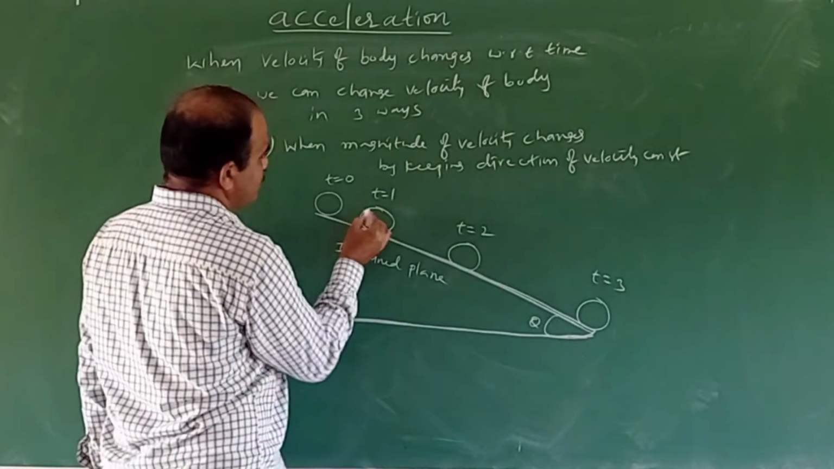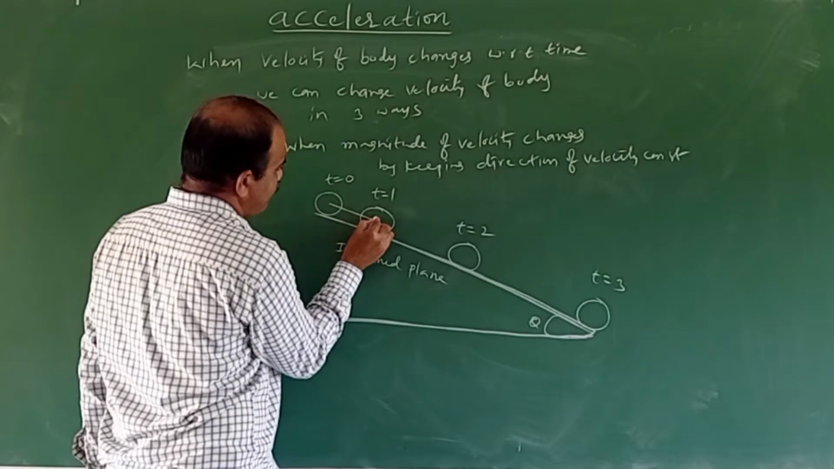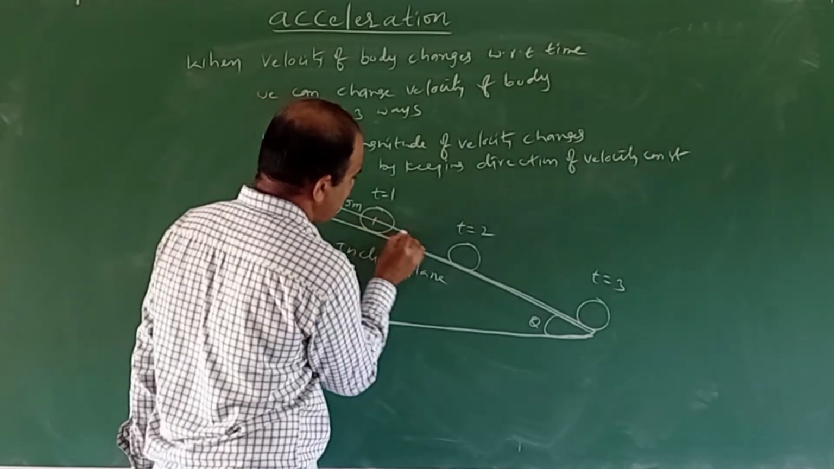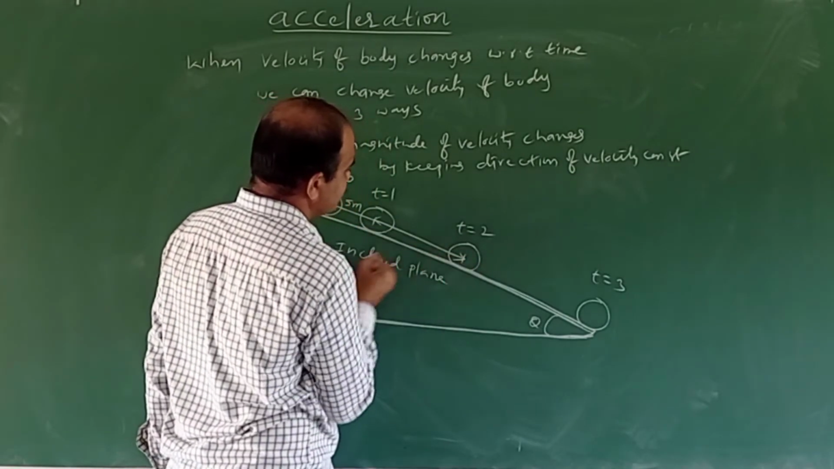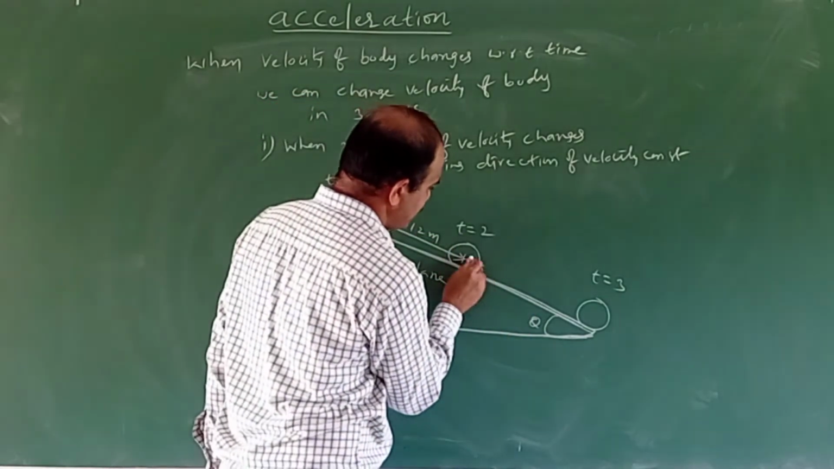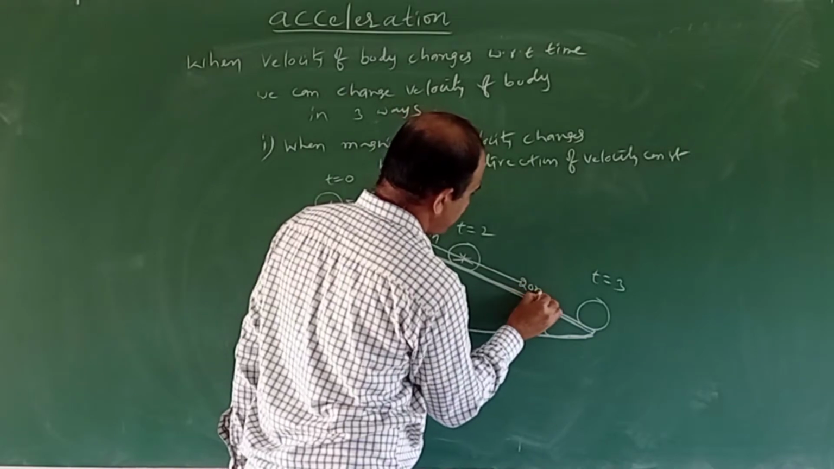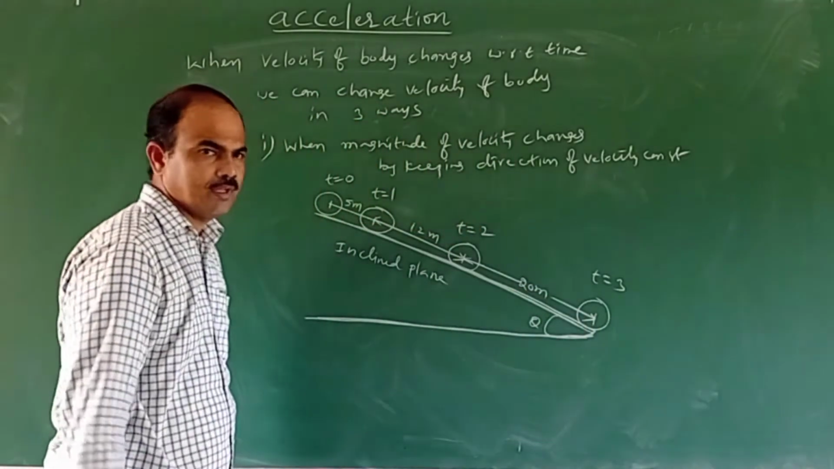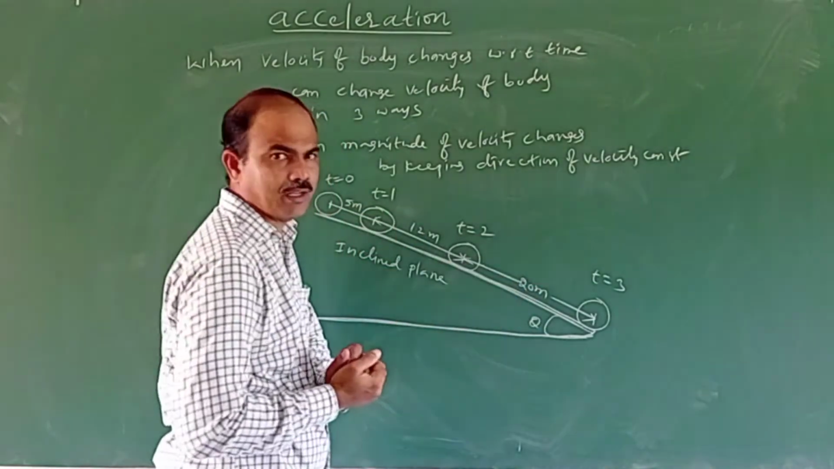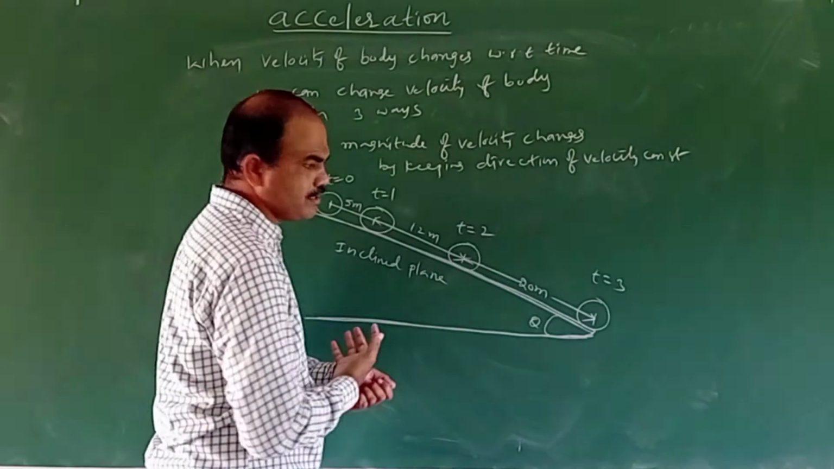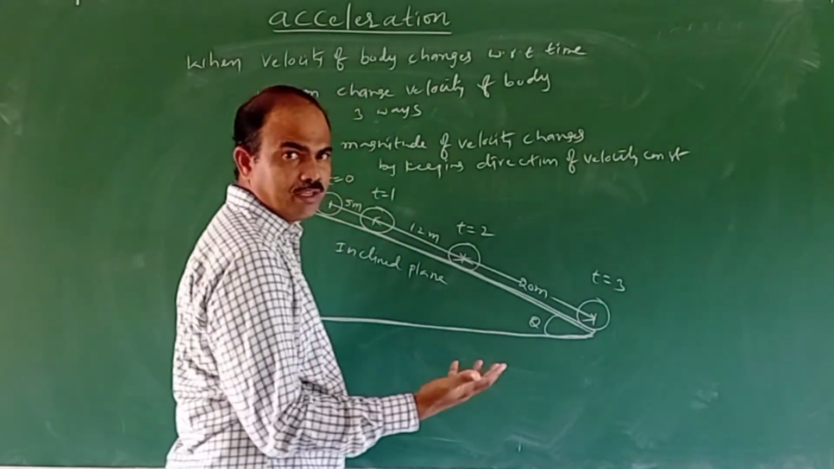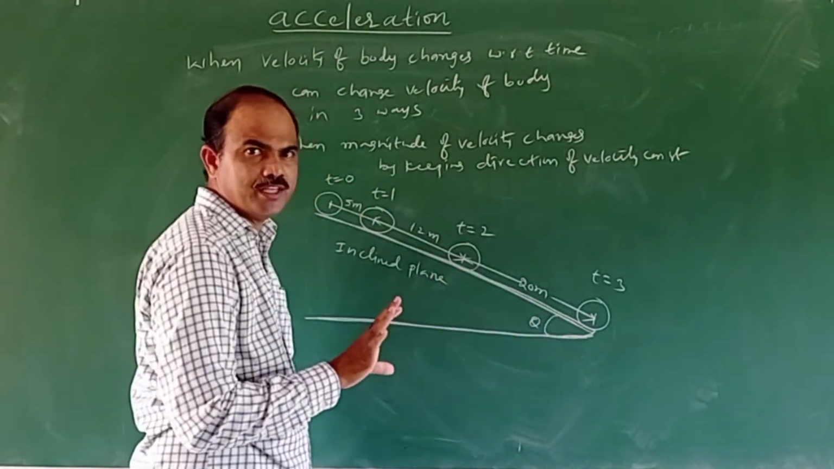In the first second, it travels a 5 meter distance. In the next second, let us consider it travels 12 meters, and in the next second, it travels 20 meters. What is happening? It is covering unequal displacements in equal intervals of time. That's why we say that it is a non-uniform motion.